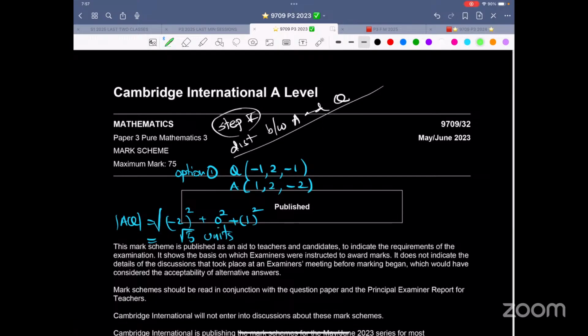And what do you think? This is extra in the sense for this particular question. But this is not extra for this particular question.